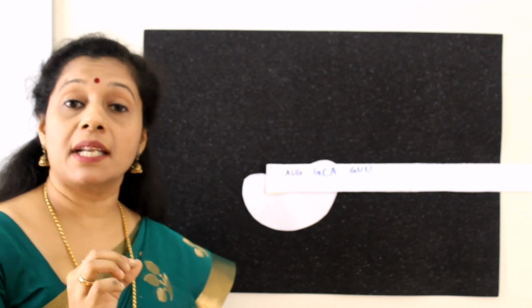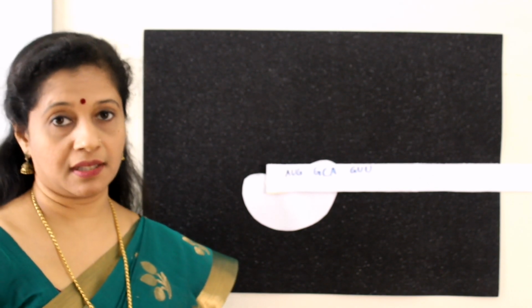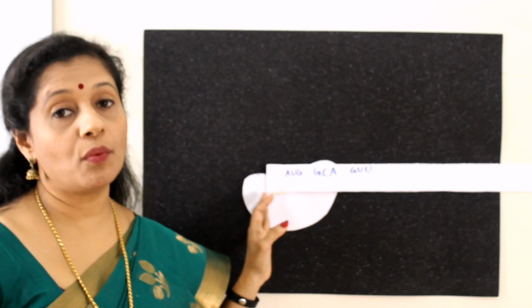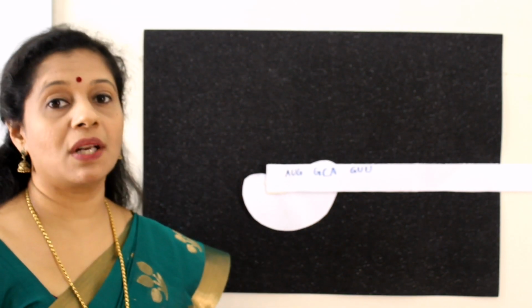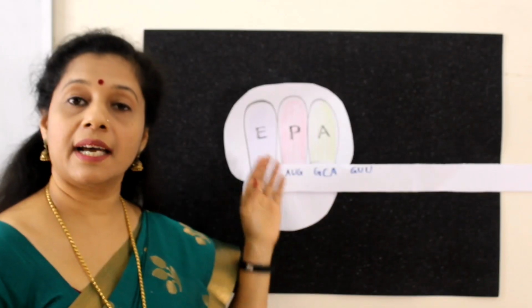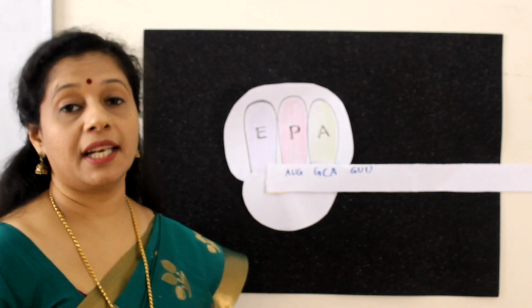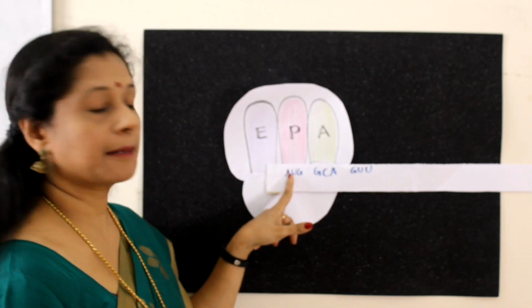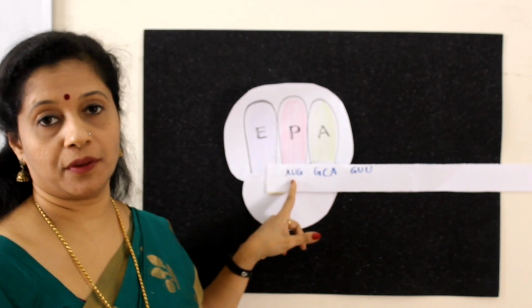For this, magnesium is very important, that you have to keep in mind. So this is the initiation complex. Now who will come? The larger subunit will also come and join with this. The larger subunit also joined. Now who has to come? The tRNA.